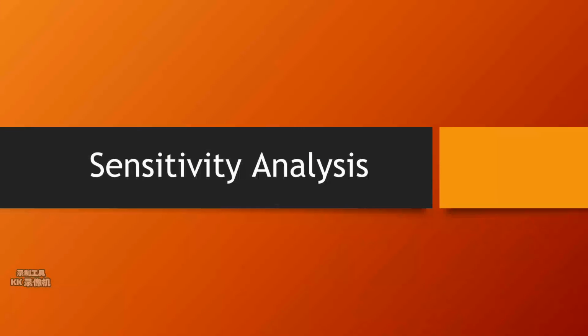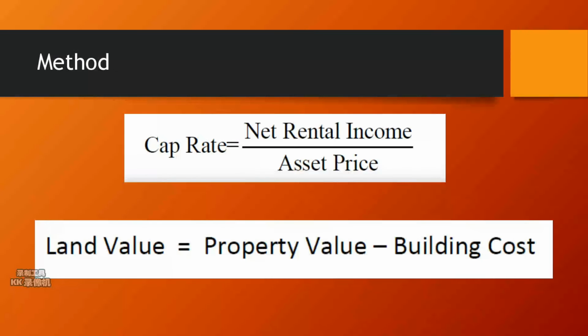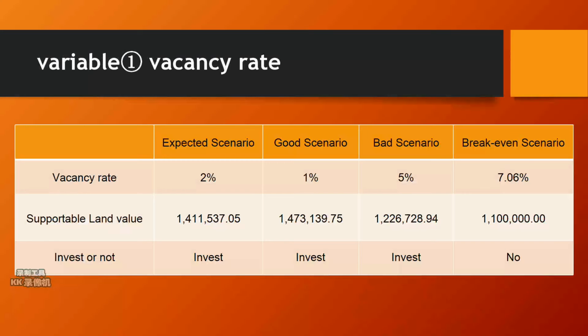For sensitivity analysis, from the case we recognize that it would cost 1.1 million for land acquisition. Only when the land value of the new luxury apartment is larger than the market would we suggest them to invest in. Hence, we calculate the supportable land value in each scenario. We analyze three main variables that would influence supportable land value. Firstly, as rent is downwardly sticky, we use vacancy rate to adjust rent revenues in different scenarios.